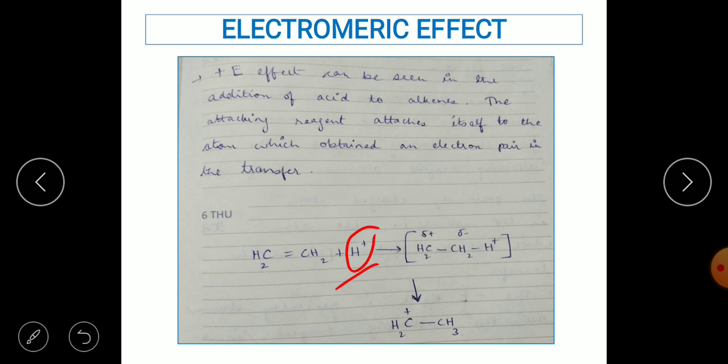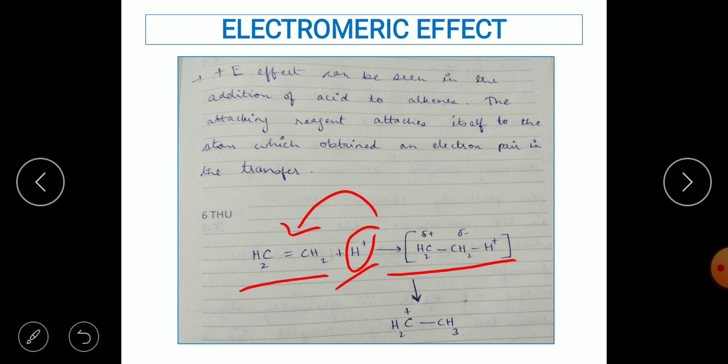So the electron deficient species will always look for a bond formation with an electron rich species, which is the olefin, that is the alkene, ethylene here. So H plus will attack the pi cloud of the ethylene. Once it attacks the pi cloud of ethylene, we can expect a transition state of this kind.